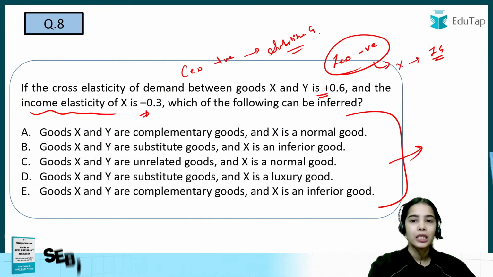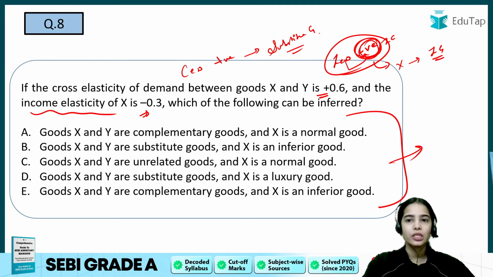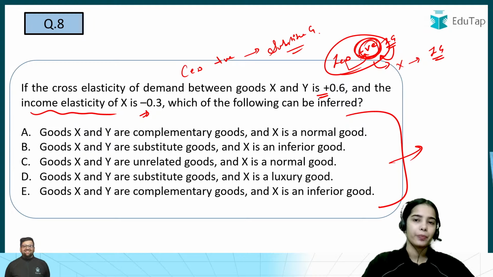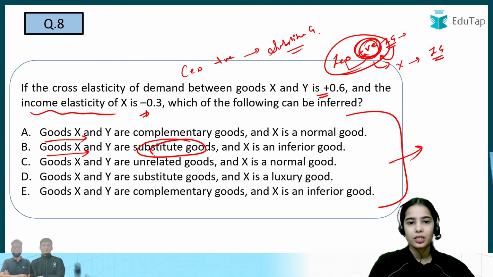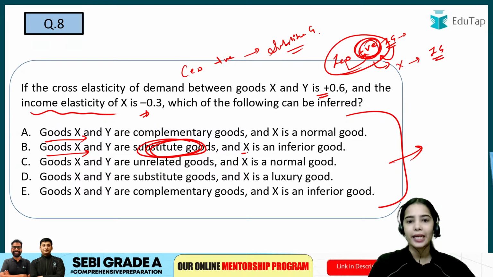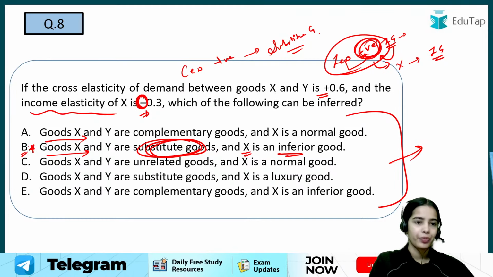Inferior goods have negative income elasticity of demand. So the cross elasticity is positive, so they are substitute goods, and X has a negative income elasticity of demand, so it is an inferior good. So the answer here is B.